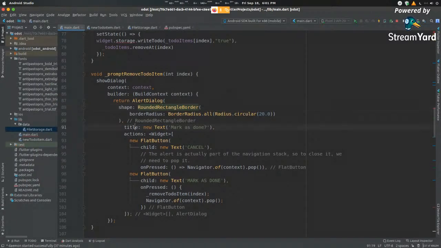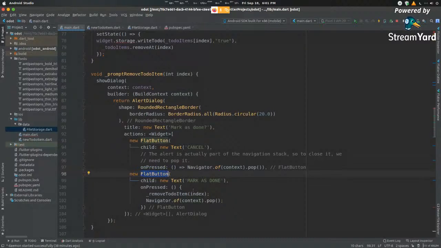We're giving it a title, mark as done. Now, every dialog will have buttons that allow it to do certain options. You can cancel it, or you can mark it as done, or whatever you want. So that's what happens here. Inside actions, you define a list of widgets. So this first widget is a flat button that says cancel. Whenever you cancel this, I just want to pop that dialog off. I want to make that dialog disappear.